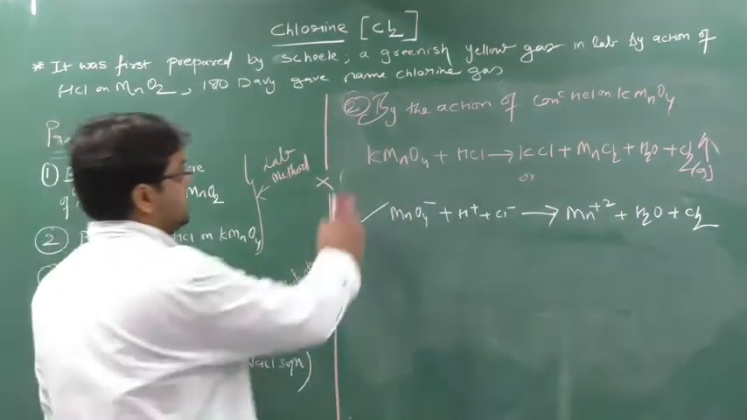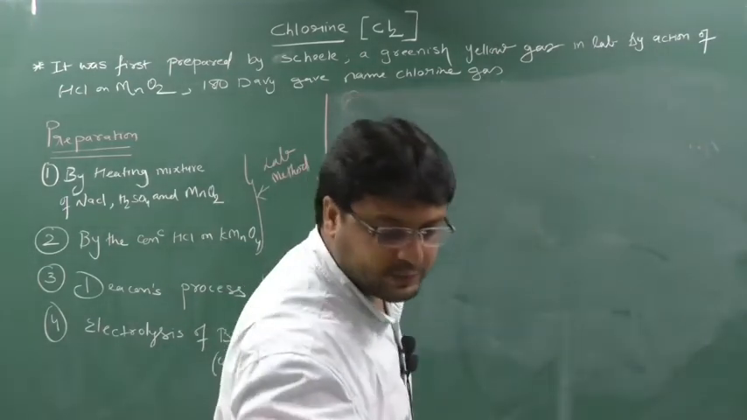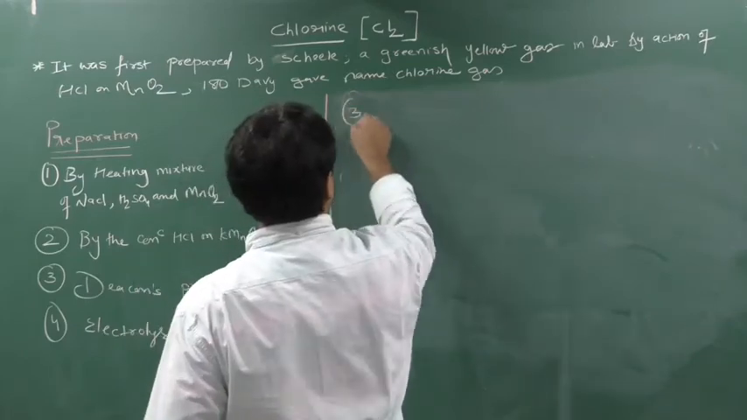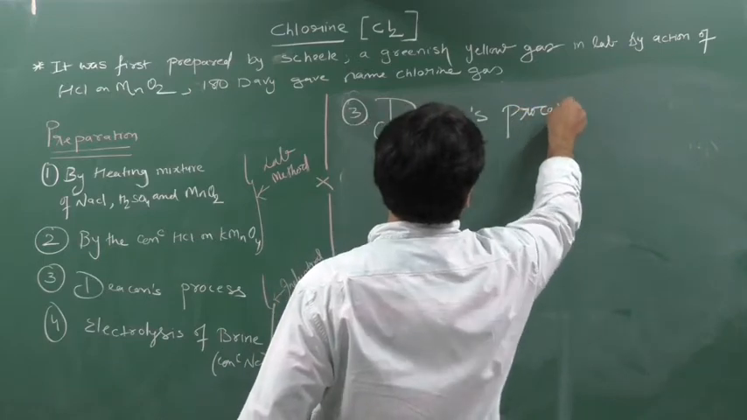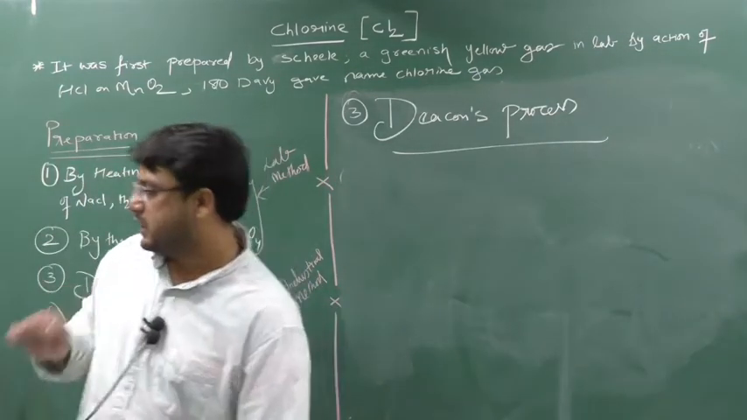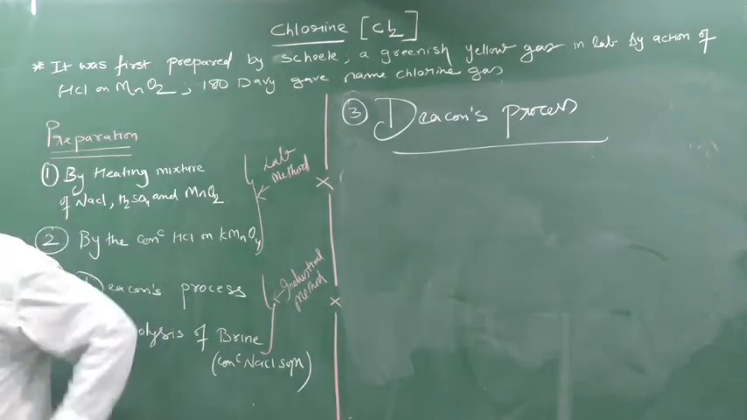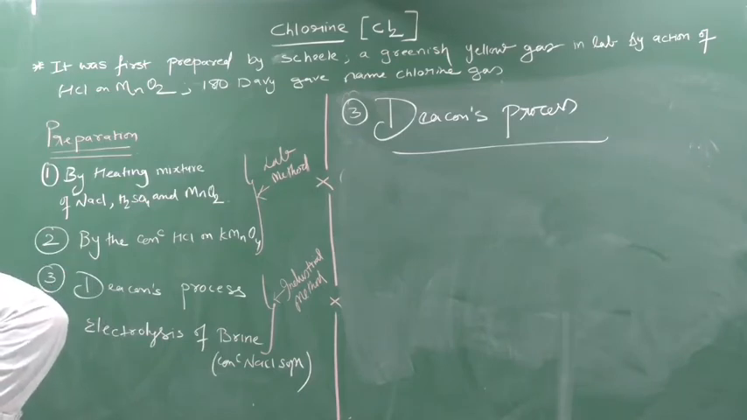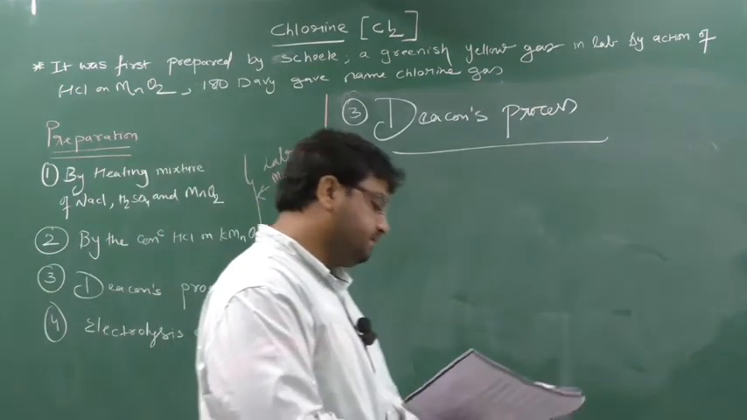Next, now we will see the industrial process, and it's very important. But before going to Deacon's process, write down one key point. So we will see the third, that is Deacon's process. Write down Deacon's process, very important. Okay, write down along with me. In this process, HCl vapor is oxidized in the presence of CuCl2 as catalyst at a temperature of nearly 723 Kelvin.